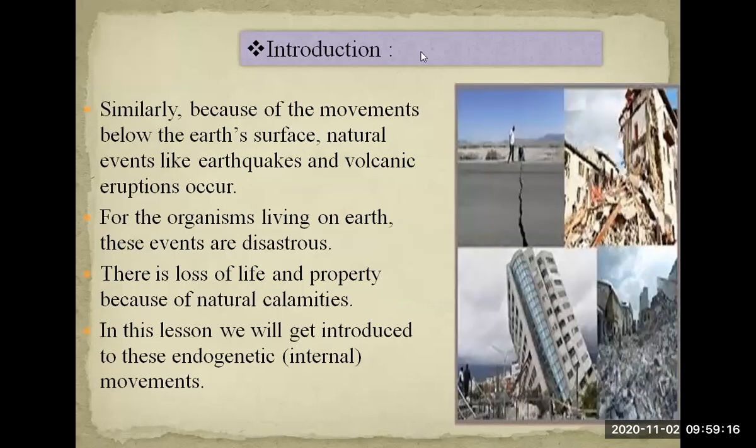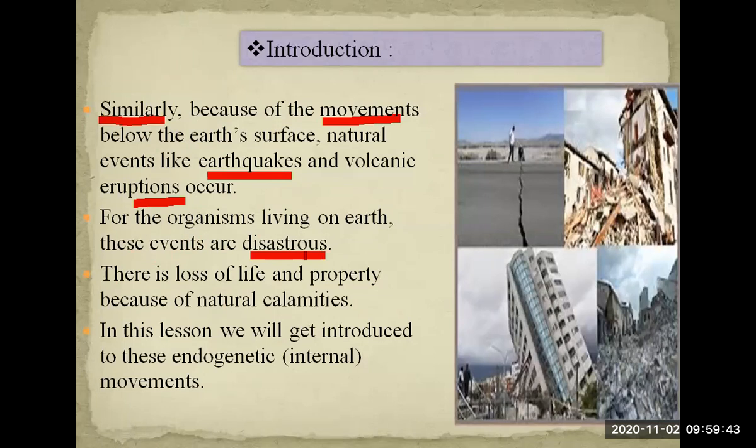Similarly, because of the movements below the earth's surface, natural events like earthquakes and volcanic eruptions occur. For organisms living on earth, these events are disastrous, because many movements have occurred in the interior of the earth.